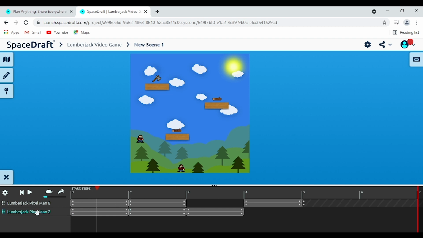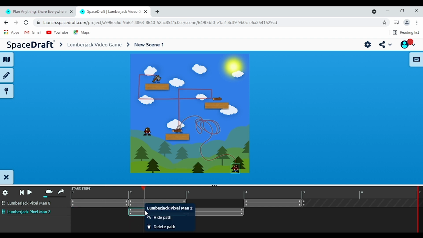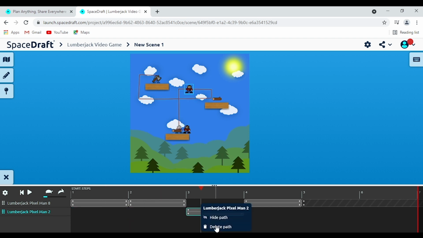First off, with this original Pixel Man, our little lumberjack friend, we had that old route where he did all these crazy flips and stuff. We're going to get rid of that because we don't need it anymore. How do we do so? We right click on this box and say delete path. We'll do this for all of the different ones here, and now we've just got the one specific path that we wanted before.